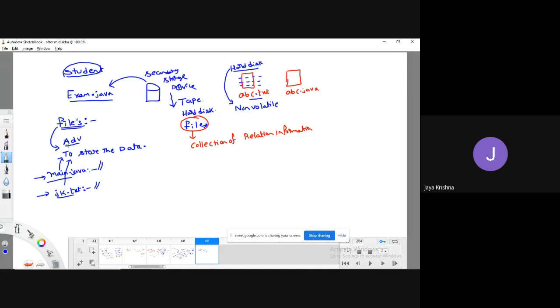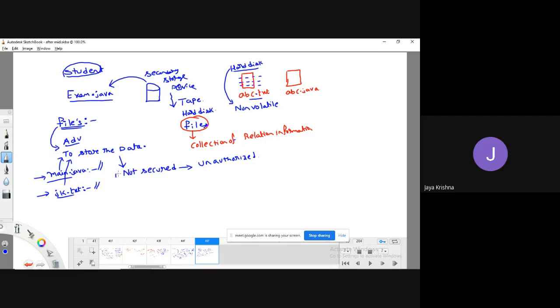There are some drawbacks in these files. Once I created a file, the data which we are trying to store in the file is not secured. Why? Because once you hand over the system to your friend, they can open that file, yes, because it doesn't have any privacy settings, meaning that unauthorized users can access the data. That is one of the drawbacks of files.